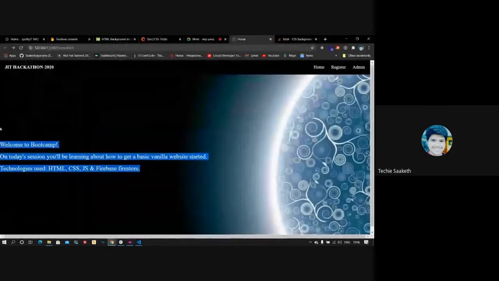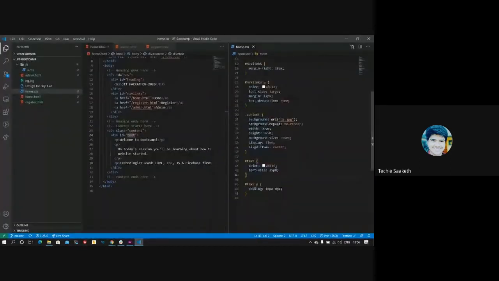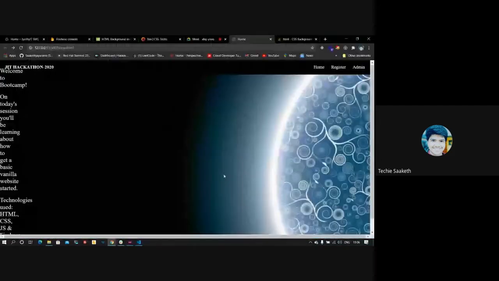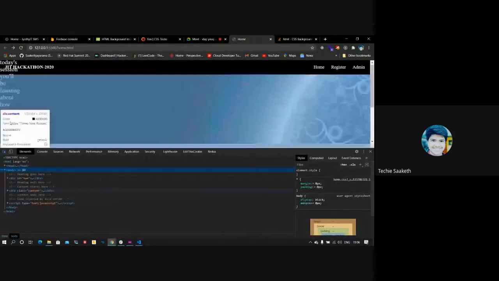So let's reduce this text div's width. We can use the width property to change the width. Again, I'll open my developer tool. When I press Control Shift C, you can hover and select elements.